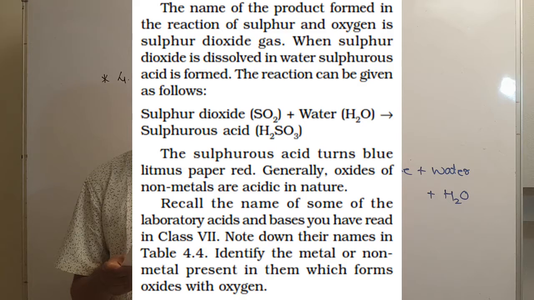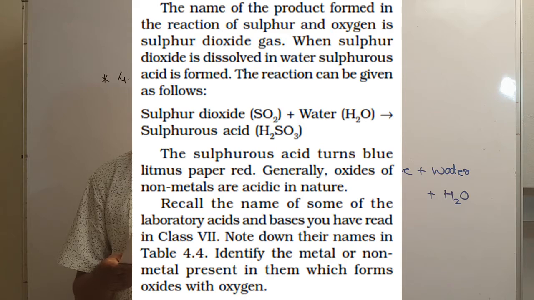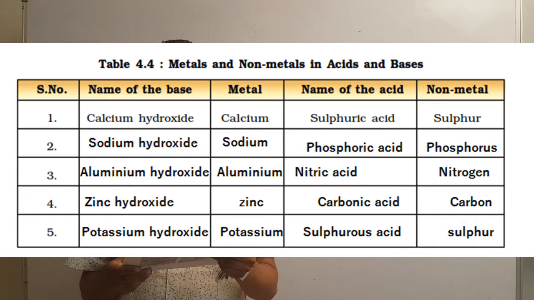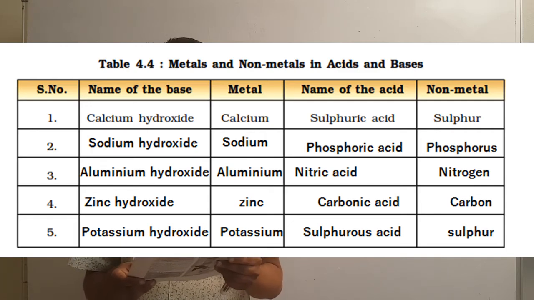Recall the names of some of the laboratory acids and bases you have read in class 7. Note down their names in table 4.4. Identify the metal or non-metal present in them which forms oxides with oxygen. Friends, in table 4.4, we have metals and non-metals in acids and in bases. Name of the base: calcium hydroxide, in which the metal is calcium. Name of the acid: sulfuric acid, in which the non-metal sulfur is present. Same as you can see in serial numbers 2, 3, 4, 5, different examples are given. You need to memorize it.